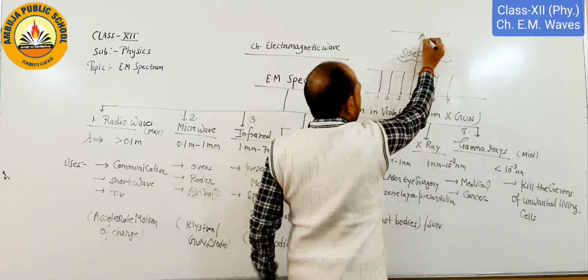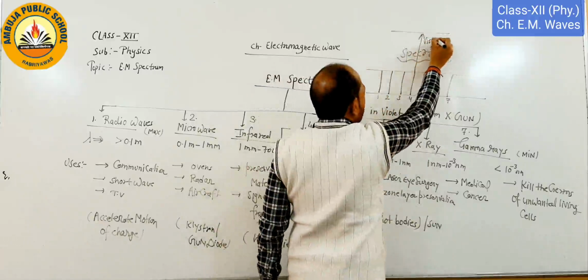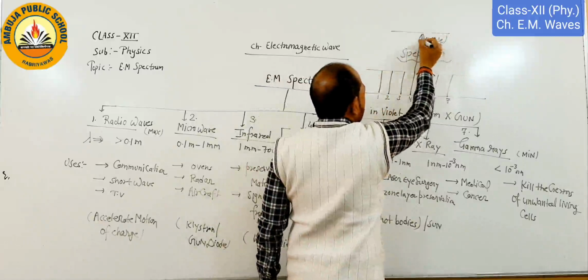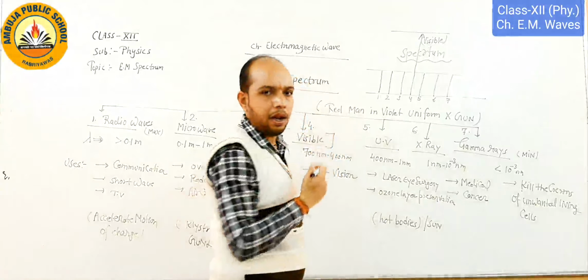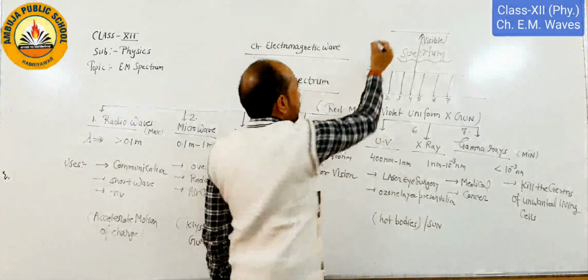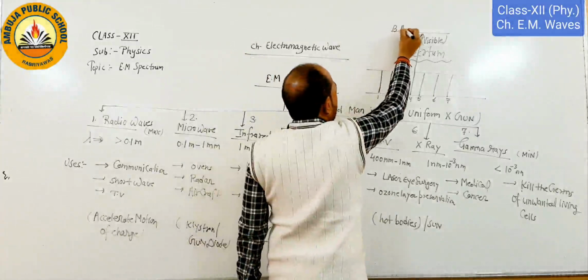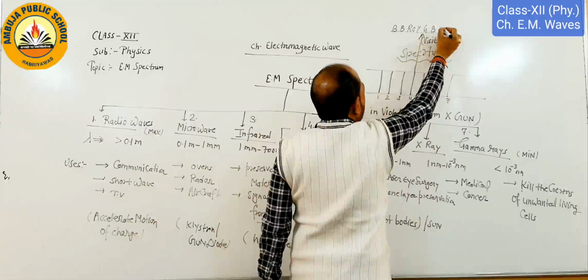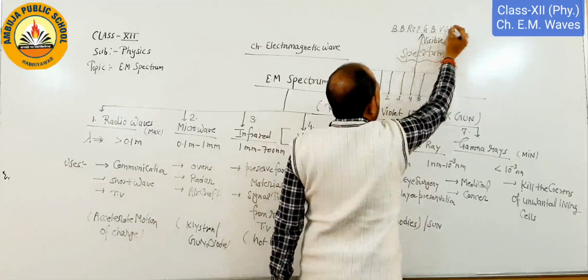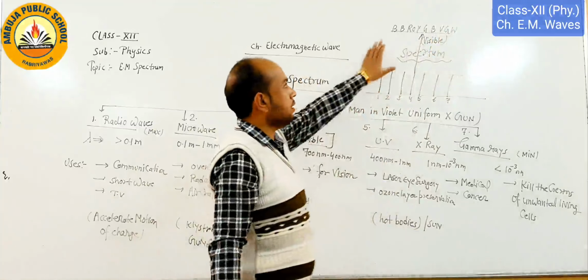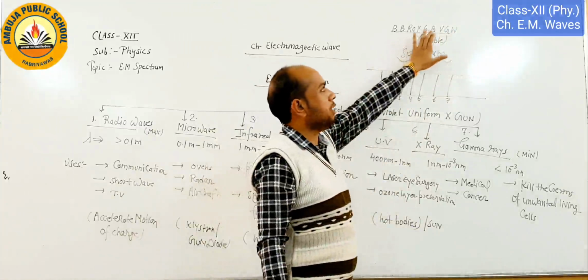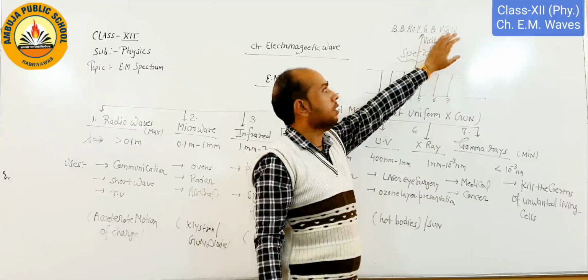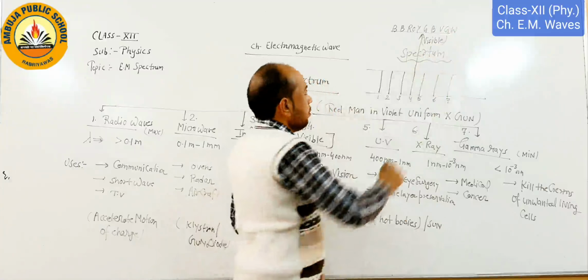In the fourth part, visible, we see the regular arrangement of colors: VIBGYOR. These are the colors we see, red, orange, yellow, green, blue, indigo, violet.